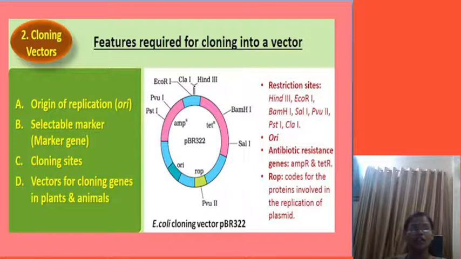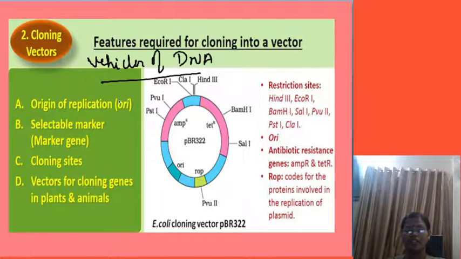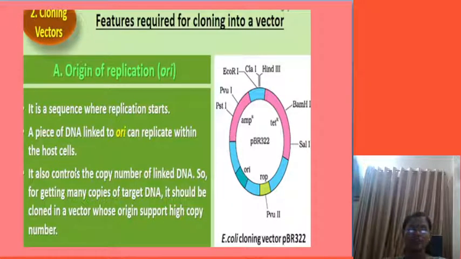Now we are moving on to the second tool. Till here you have seen the first tool, that is REN. Now the second tool, that is vector. We are going to see cloning vectors. First of all, vectors are the vehicles of DNA which carry the foreign organism DNA into it. In that we are going to see origin of replication, selectable marker, cloning site, and vectors for cloning genes in plants and animals. Now we'll go for what is this origin of replication.